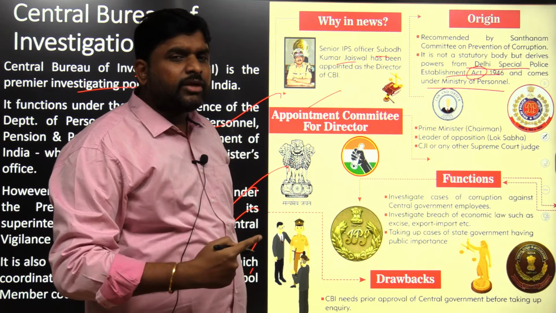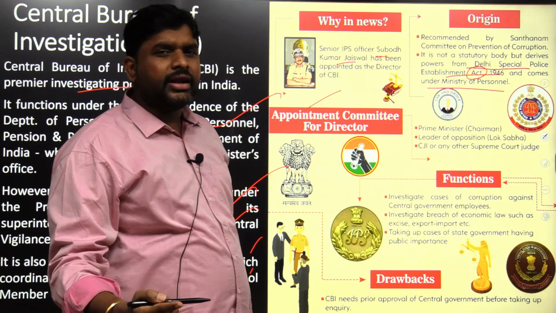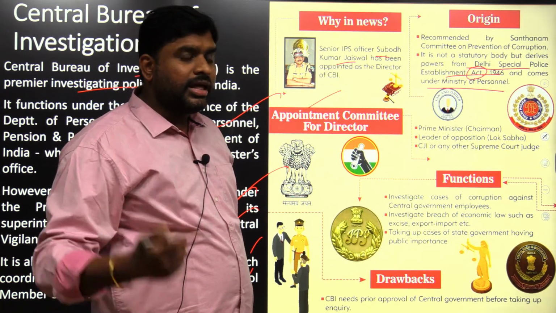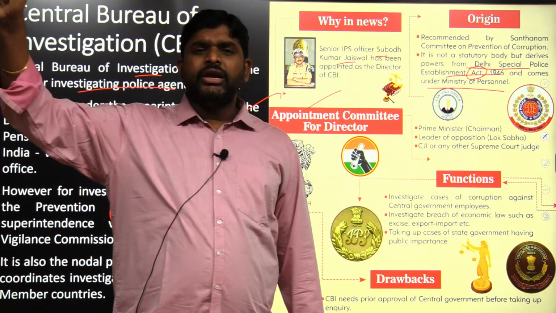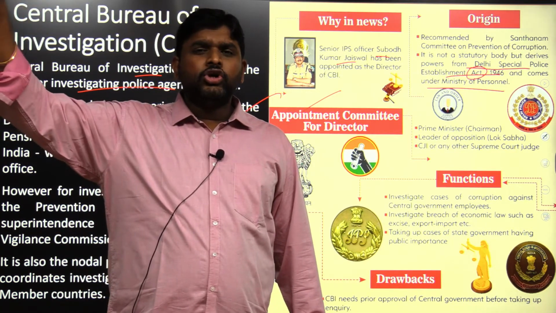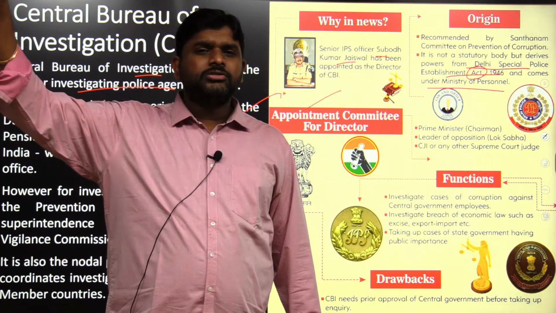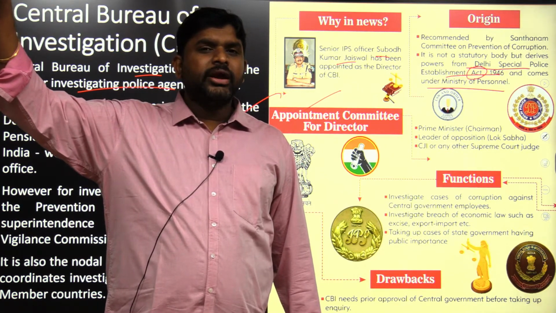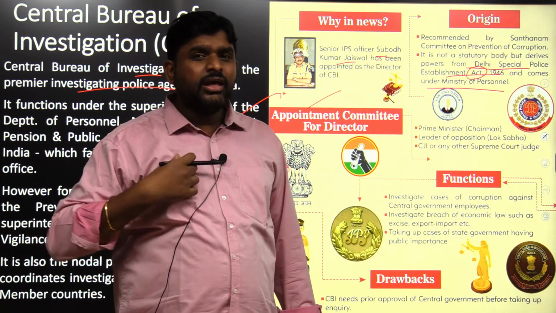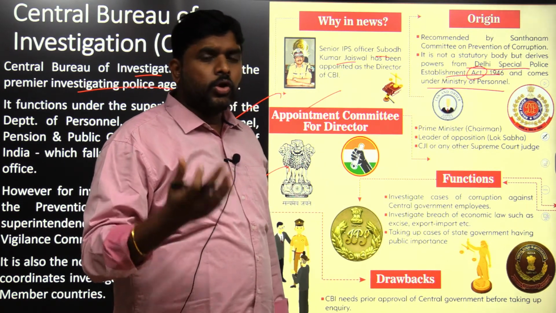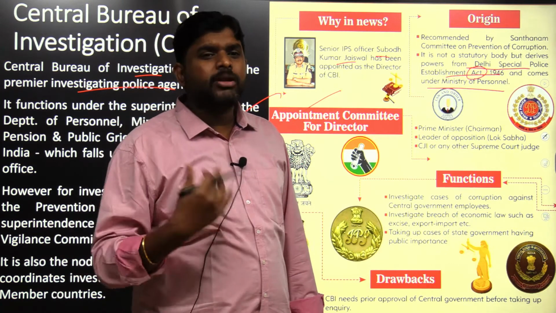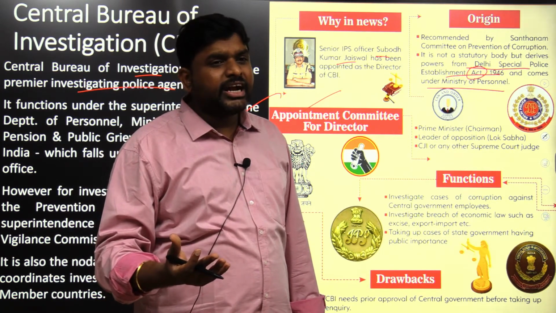Now will the CBI director act independently or non-independently? Independently. When a committee is appointing, he will act independently. Why? Because he will think that the committee took all considerations and appointed me as CBI director. But if government is deciding, government will decide based on bias. Who is my man? For that man only I will give the CBI director's charge.